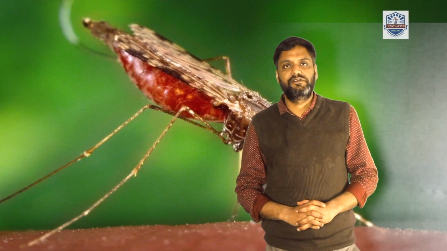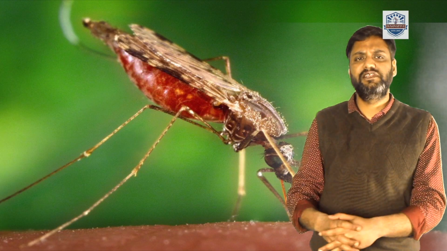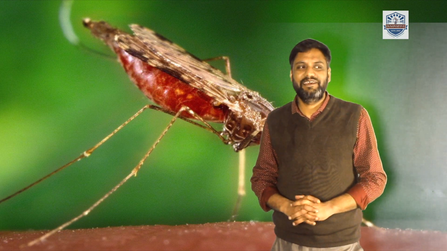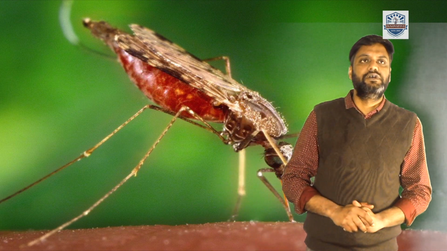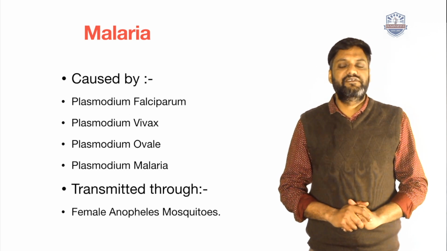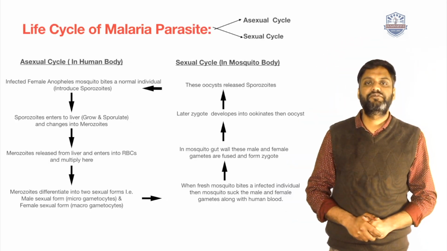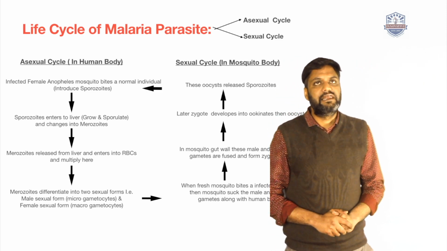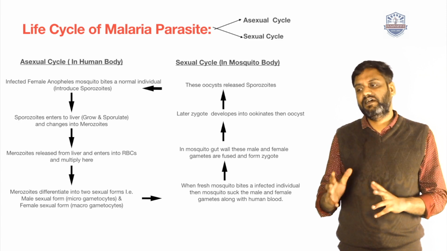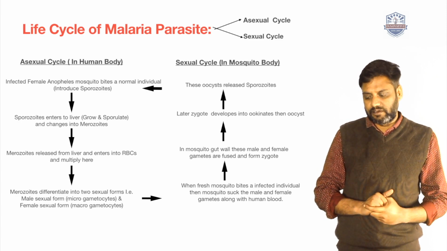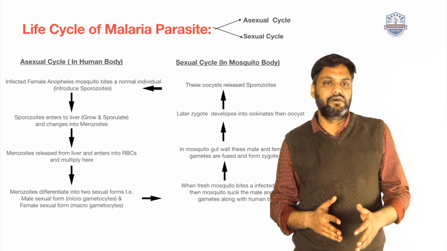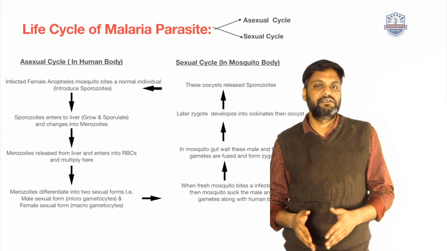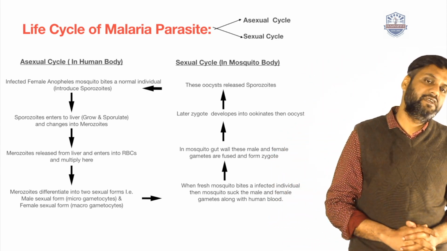Malaria is transmitted from one person to another, from community to community and country to country by the infected female Anopheles mosquito. So I would like to discuss the life cycle of the malarial parasite, how malaria grows in our body and in the mosquito body.